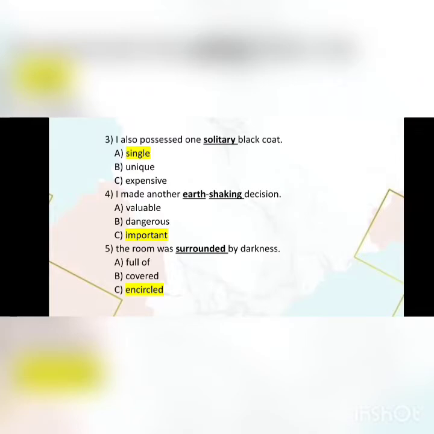The room was surrounded by darkness. Options are full of, covered, encircled. Surrounded means encircled. Some thieves had removed most of my things. Options are damaged, destroyed, stolen. Removed means stolen.